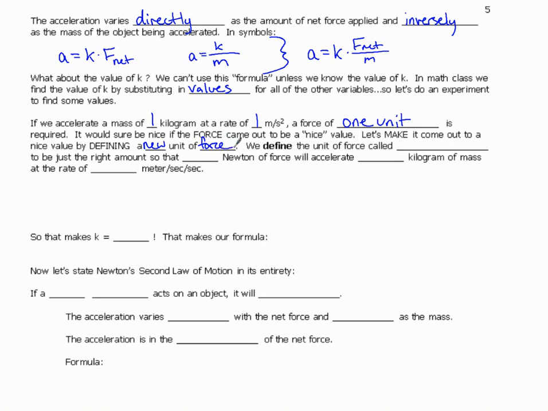We define the unit of force called the Newton, for Sir Isaac Newton, to be just the right amount so that 1 Newton of force will accelerate 1 kilogram of mass at a rate of 1 meter per second per second.